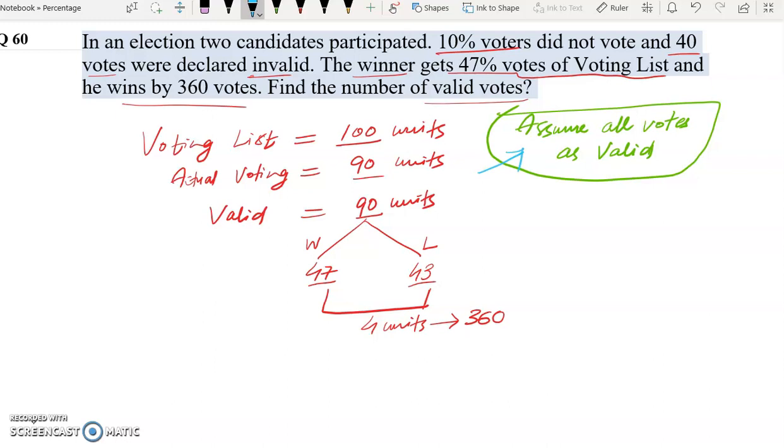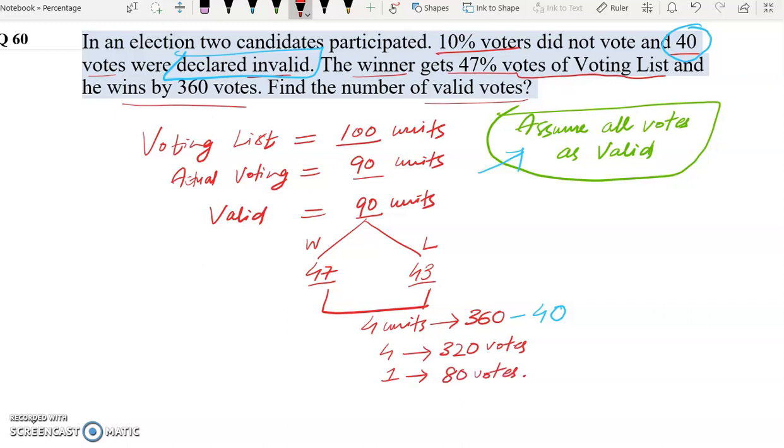But 40 votes were declared invalid. So we will subtract this 40 invalid votes. Now 4 units will represent 360 minus 40, which is 320 votes. So 1 unit will represent how much? 320 divided by 4 will give us 80 votes.